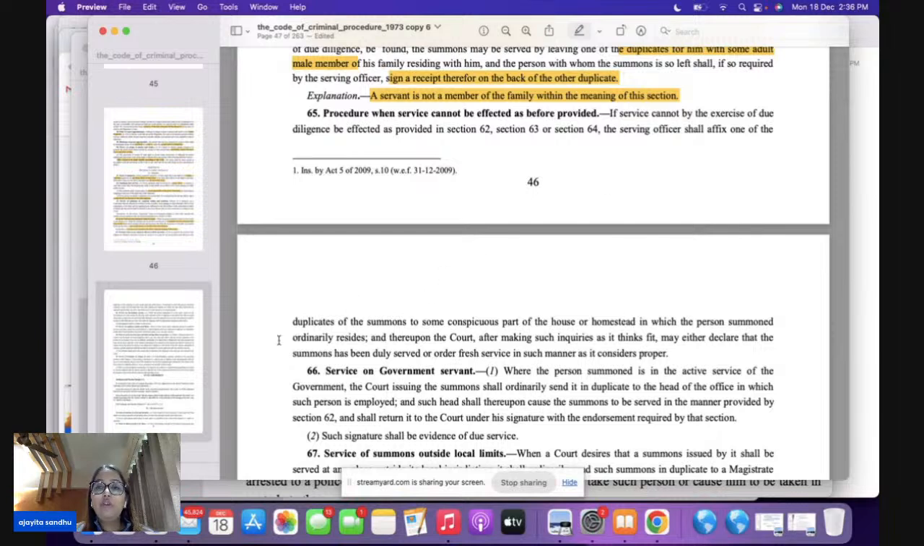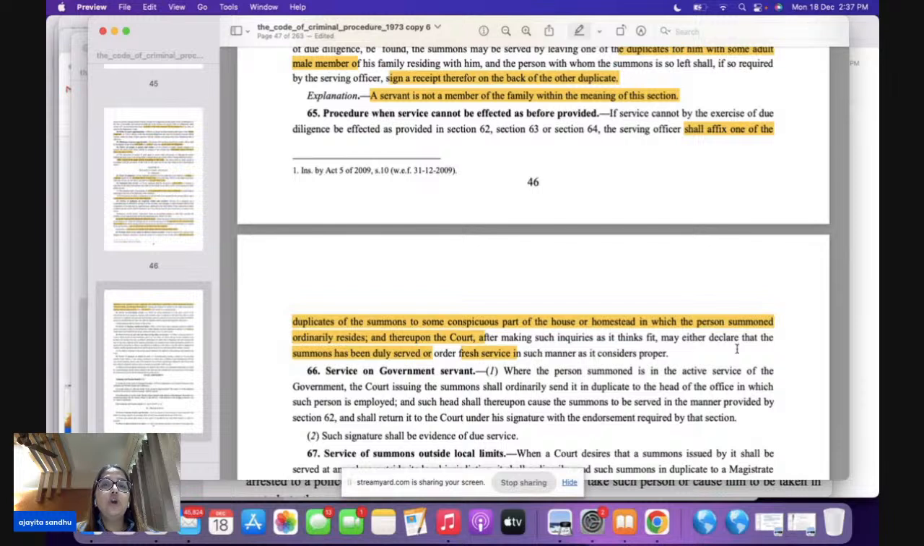Now, the serving officer, please remember, the word used is "shall", he is going to affix one of the duplicates where? To the conspicuous part of the house where this person resides, and thereupon the court, after making the inquiry, is either going to declare that the summons have been duly served, or it can order fresh service of the summons also.